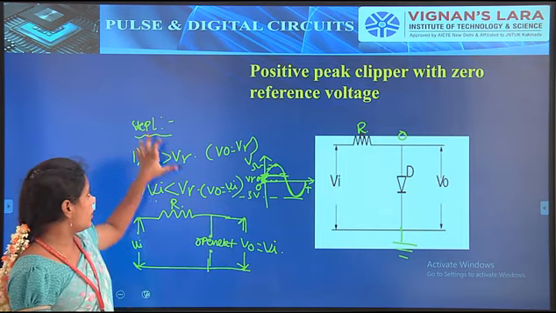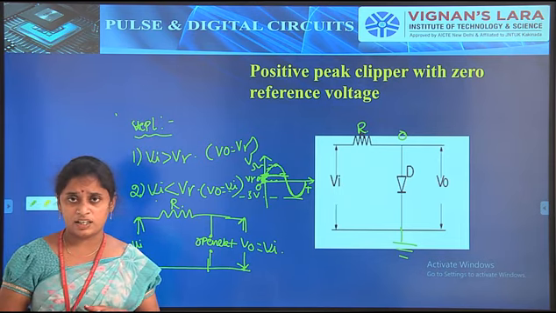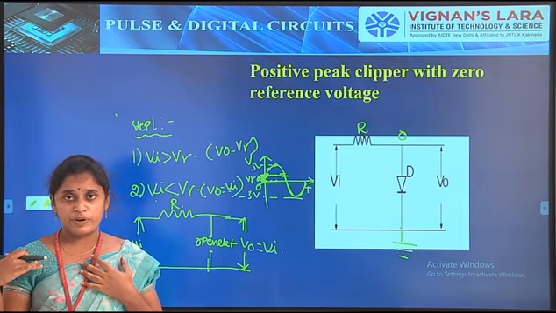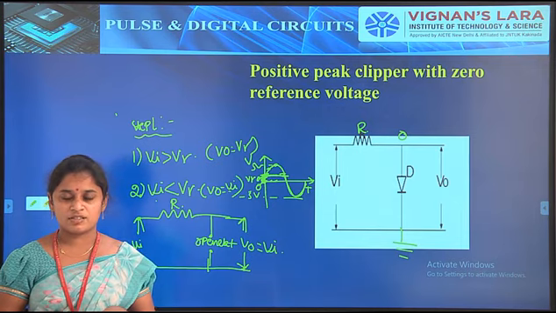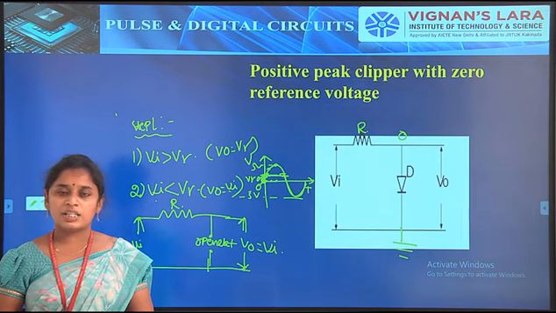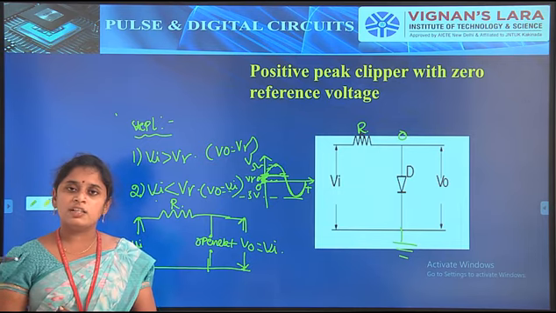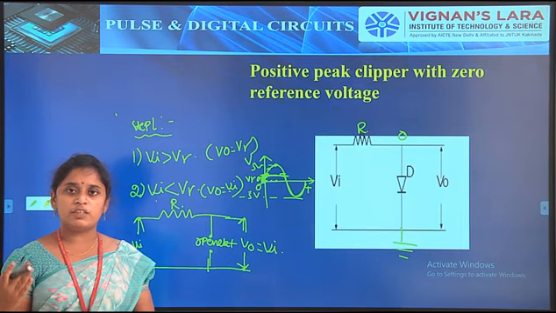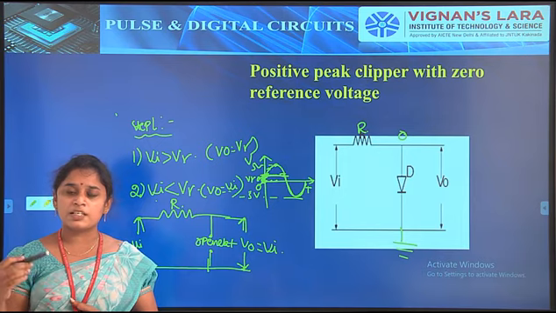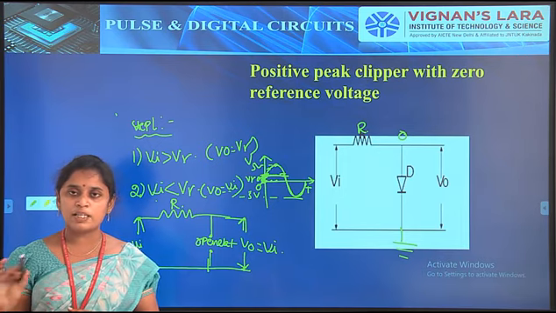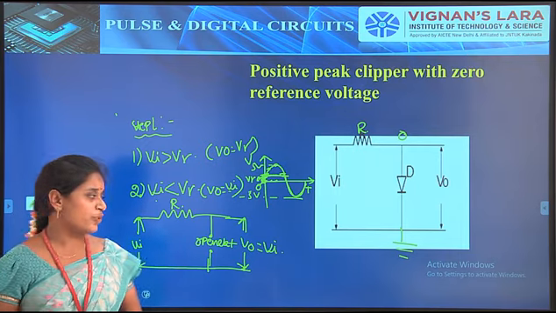So based upon this, the first step is to calculate the diode condition, that is, to find out the diode operation. The next step is the formulation of the transfer characteristics. The important thing is that when the input signal is present at the output side, the transfer characteristics is indicated with slope 1. Otherwise, when the input is not present at the output side, the slope will be 0. That is the major thing about the formulation of transfer characteristics.